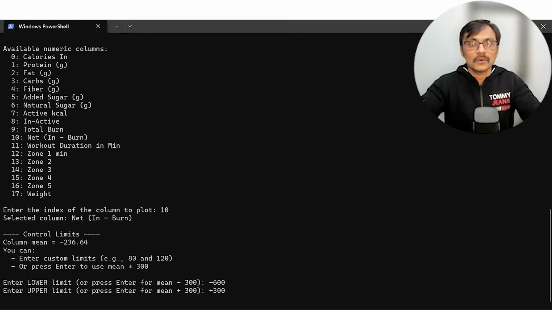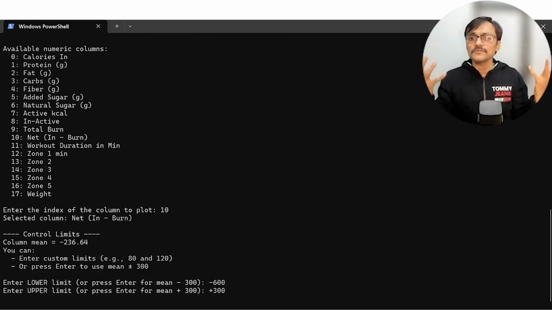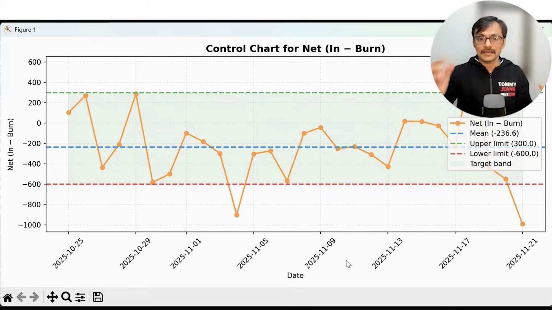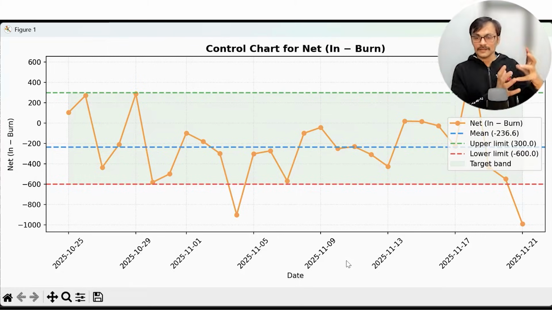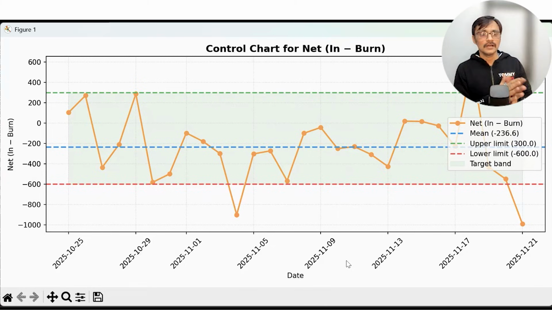Now I understand you are unable to see it in Zoom. Let me show it here. So this graph pops up. That's it. I have a far better graph than ChatGPT, and it is clean. Then it also shows the mean value, upper limit, lower limit, net in, net out. I can clearly see when I had an outer range on the negative or positive side.